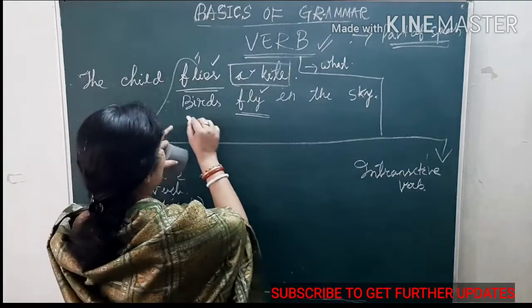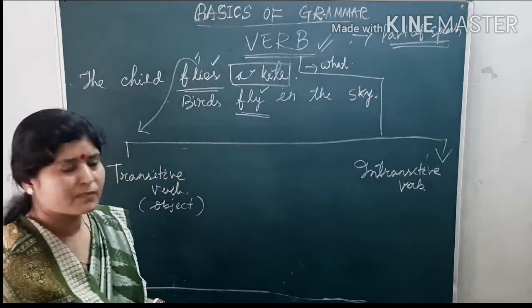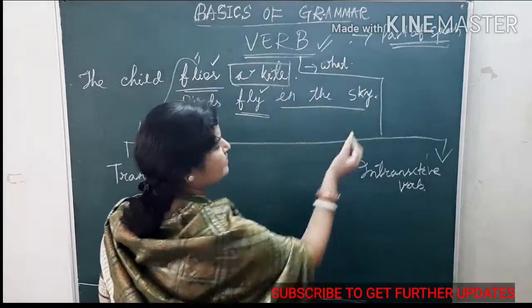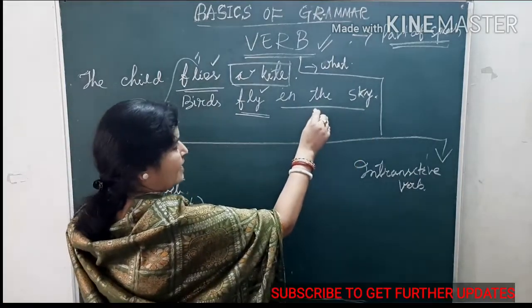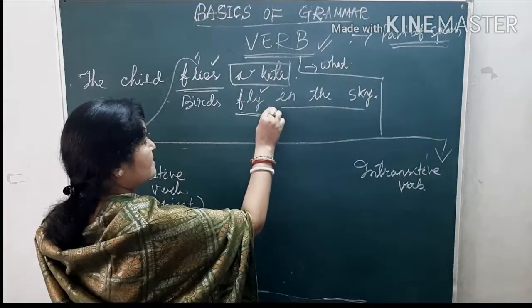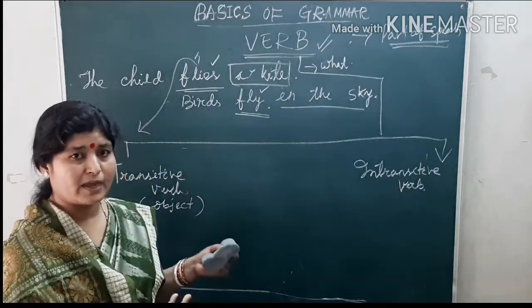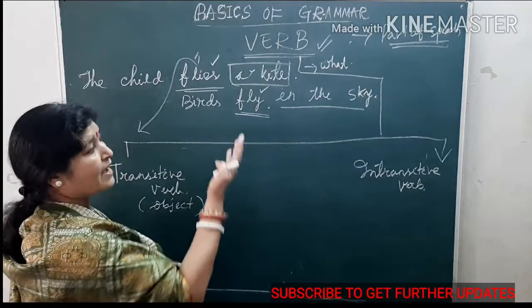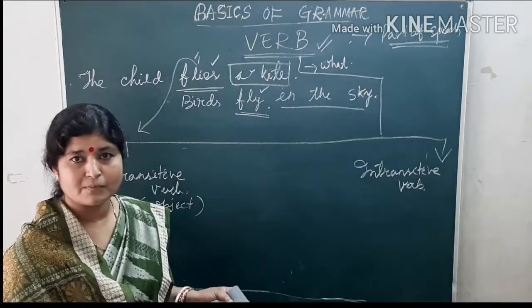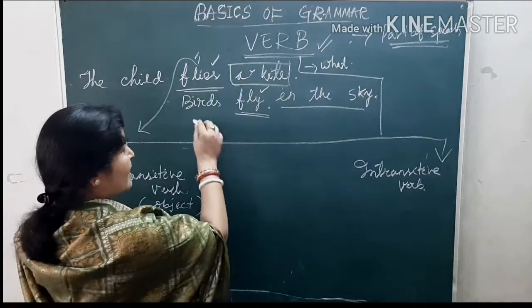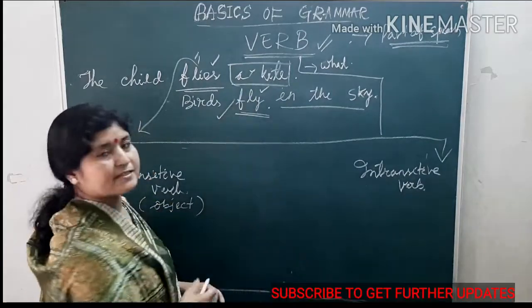How? Birds fly in the sky. So, I'll cut here in the sky. We don't require these words to make the sentence complete because birds fly and we know better that birds fly in the sky only, not in the pond.